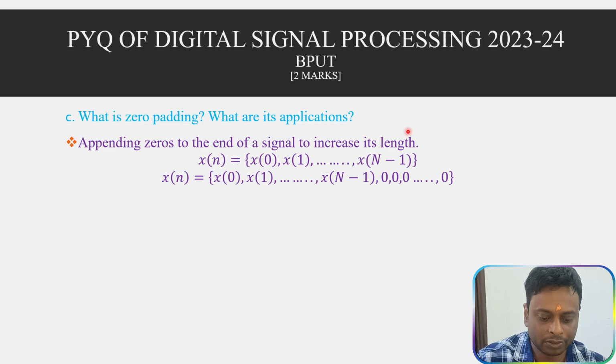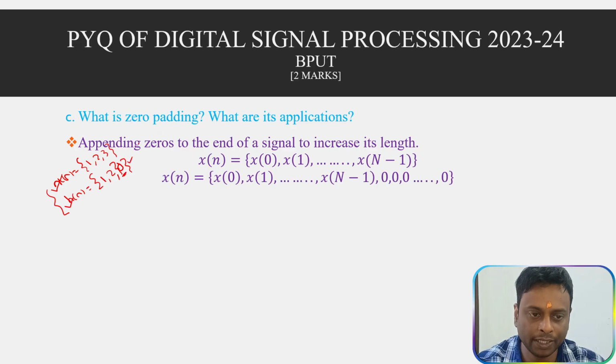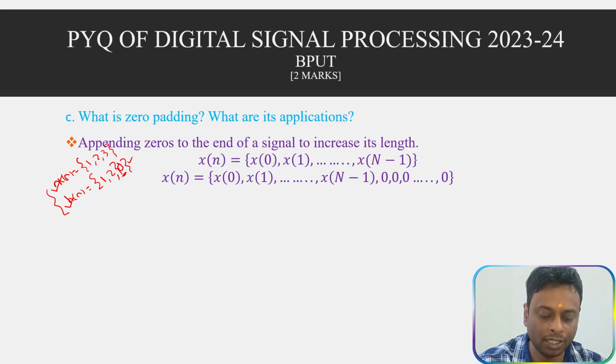Suppose the signal is x of n equal to 1, 2, 3, and h of n equal to 1, 2. Suppose you are doing circular convolution. Then these two signals should be of the same length, so you have to append a 0 to make the two sequences equal in length. Both sequences x of n and h of n must have the same length, so you pad zeros, appending them at the end of the signal. This is called zero padding.